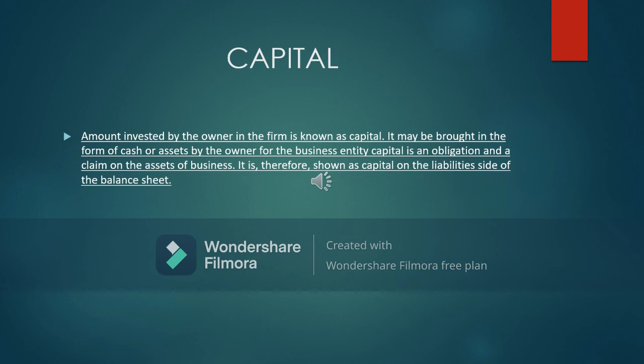Now think about it. If I am going to run a business, I will be the proprietor or the owner of the business, and if I have to invest some amount, if I am putting in some amount in cash form or any asset, introducing it in the business just to start my business, then of course that will be the capital and liability from the business perspective. So liability will be shown on the left side of the balance sheet. So this is called the capital.